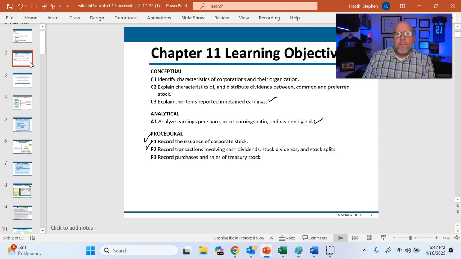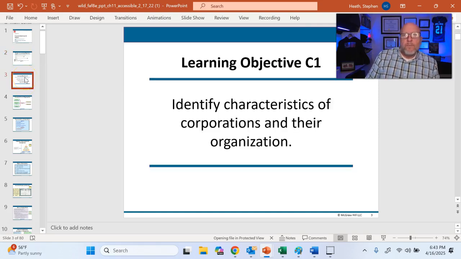The big takeaways of the chapter are the next three, right? We want to record the issuance of corporate stock. Again, it's going to be a different video, but it's a major takeaway of this chapter. Then we're going to deal with cash dividends, stock dividends, and stock splits. That in itself is a grind, so that will be a different video. And then we'll talk about treasury stock, which is stock that we buy back. I think it'll make more sense after we talk about the characteristics of the company and then go into the issuance of stock. So I'm going to hold off on what treasury stock is and why those situations arise.